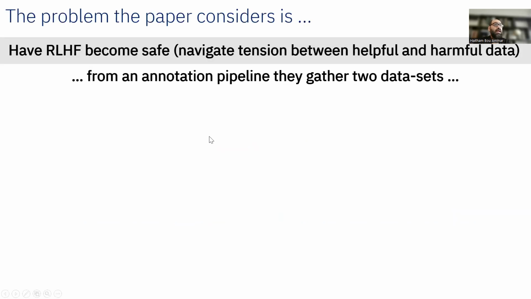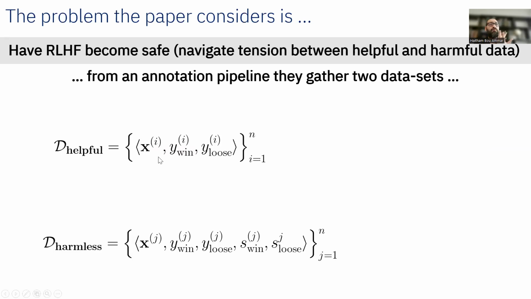So the idea starts from an annotation pipeline where the authors gather two data sets. The first data set is a helpfulness data set, and the second data set is a harmlessness or harmfulness data set. Let's talk about the helpfulness data set. It has x_i, y_i win and y_i lose, and it has n of those. So x_i is like a prompt, and then it has a winning response and a losing response from the LLM, so really pairwise, similar to RLHF data.